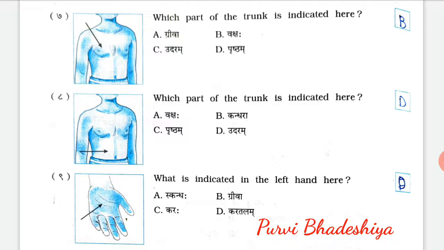Vakshaha. 8 number MCQ, which part of the trunk is indicated here? So the answer is D. Udaram. And 9 number, what is indicated in the left hand here? So the answer is D. Kartalam.